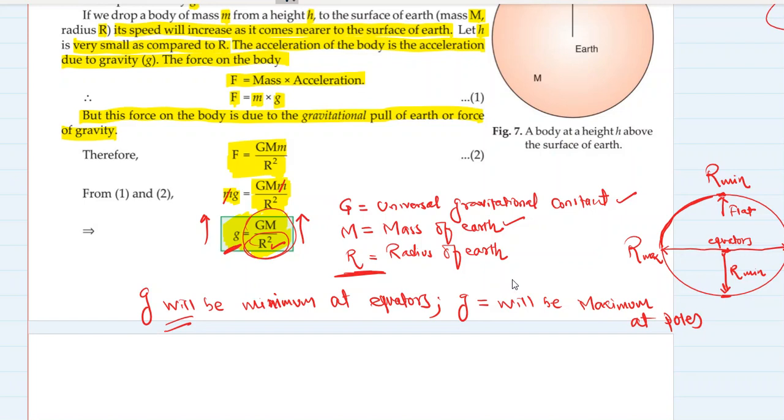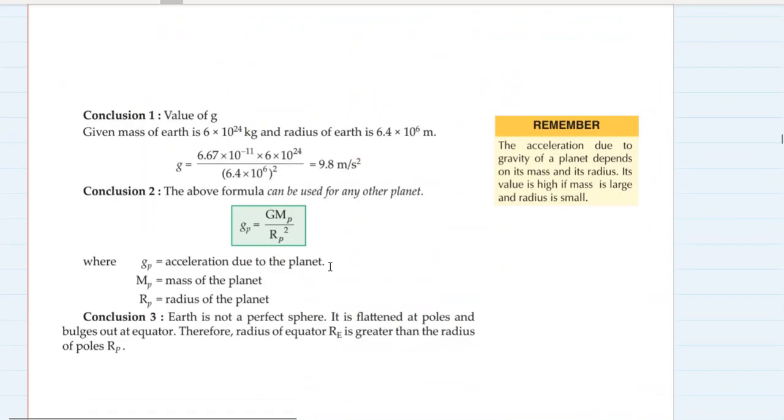So what is the average value of g which we consider? We will talk about that. First, let's find out its actual value. So the actual value of g, if you want to find out, just put the universal gravitational constant, mass of the Earth, radius of the Earth, and you will get 9.8 meter per second square. This is the average value, because this is the average mass and this is the average radius.